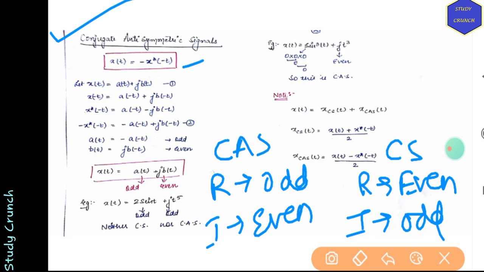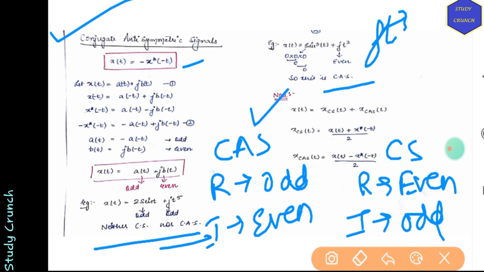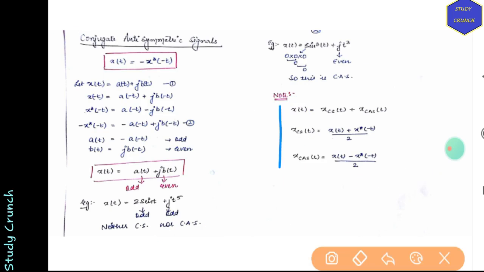Like we have an example, 2 sin t plus j t⁵. So both are odd signals. So it is not conjugate symmetric or conjugate antisymmetric. Sin³t is an odd signal, whereas j t³ is an even signal. So we have a conjugate antisymmetric signal. Now to note the point, conjugate symmetric plus conjugate antisymmetric will give us a whole signal. These are the two formulas which you have to remember.